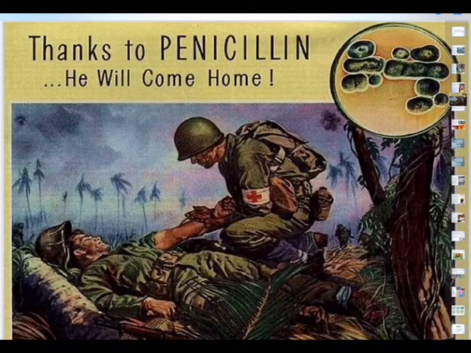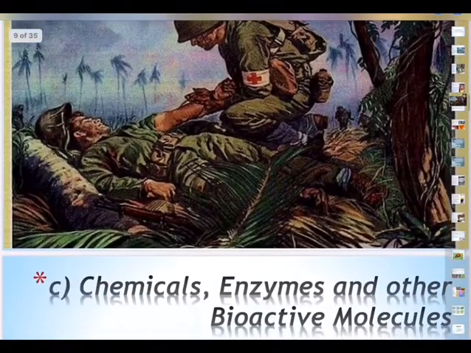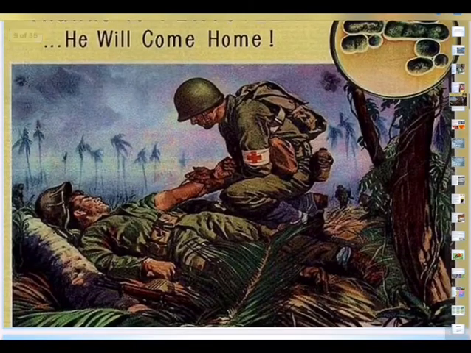This is how the soldiers who were wounded in World War II had hope with penicillin, and thanks to Alexander Fleming, many lives were saved. And for these antibiotics, I could give a list, like the antibiotic chloramphenicol, which is coming from Saccharomyces cerevisiae.